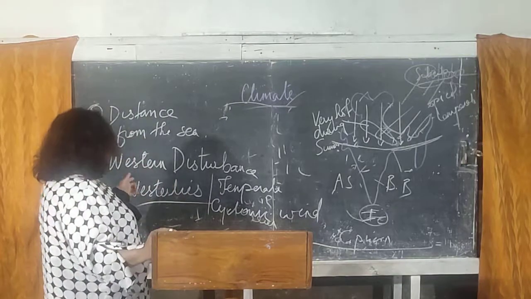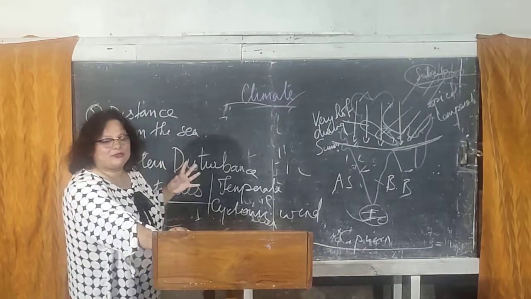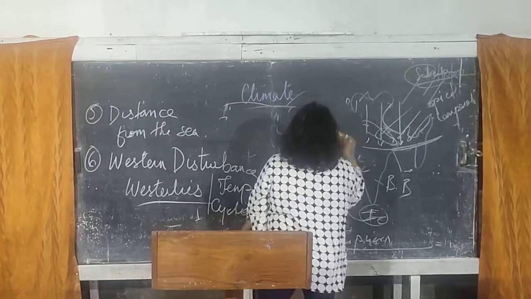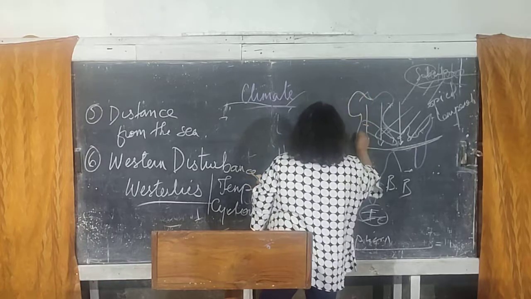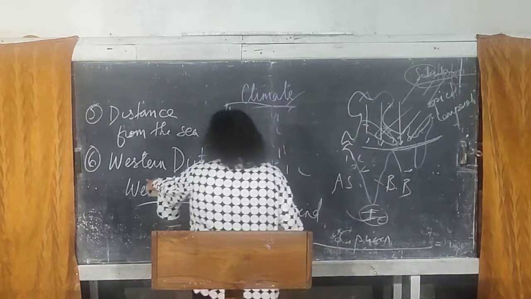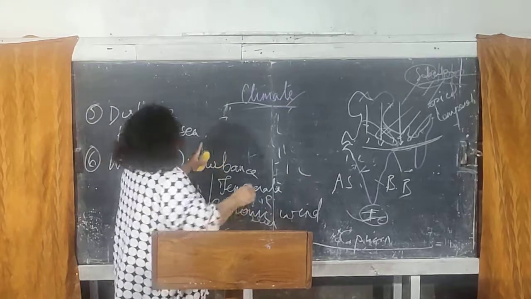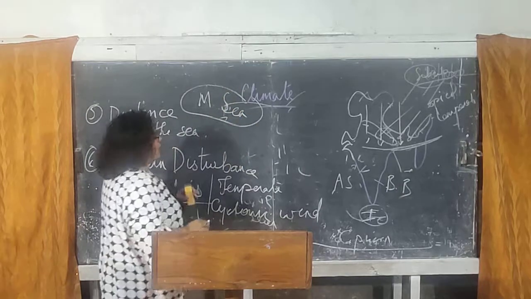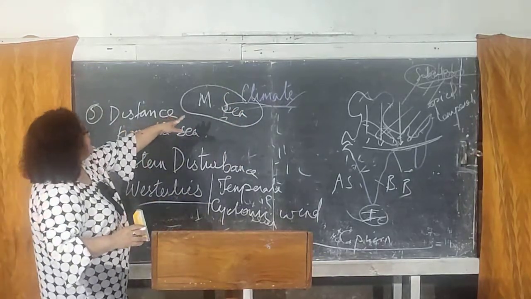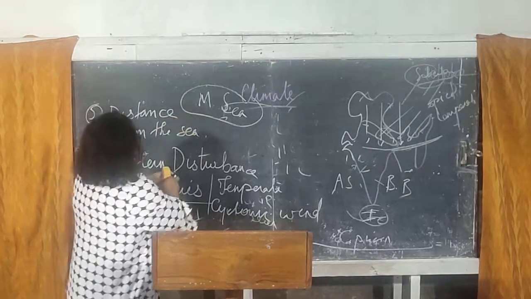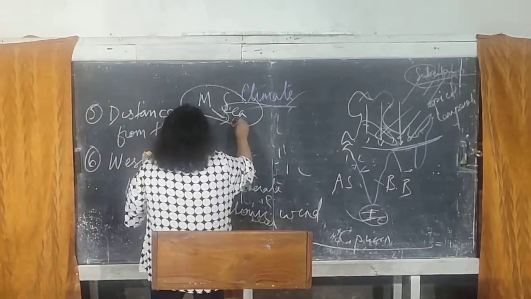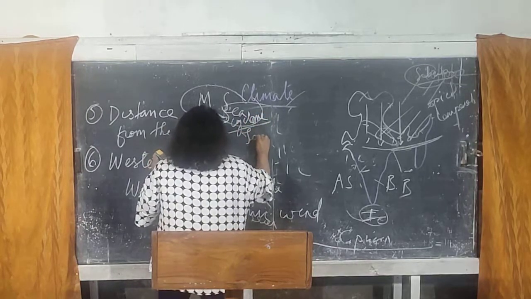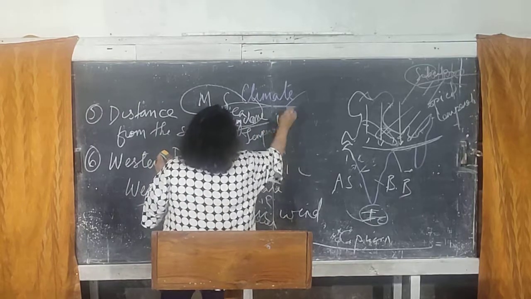Okay. So, western disturbance is another important factor that is affecting the climate of the Indian subcontinent, especially the northwestern regions of our country. Now, remember, this western disturbance is a wind which is originating in the waters of the Mediterranean Sea. Okay, this wind which originates in the Mediterranean Sea during the winters is affected by a cyclonic wind. And this cyclonic wind is called a temperate cyclonic wind because it lies in the temperate region.